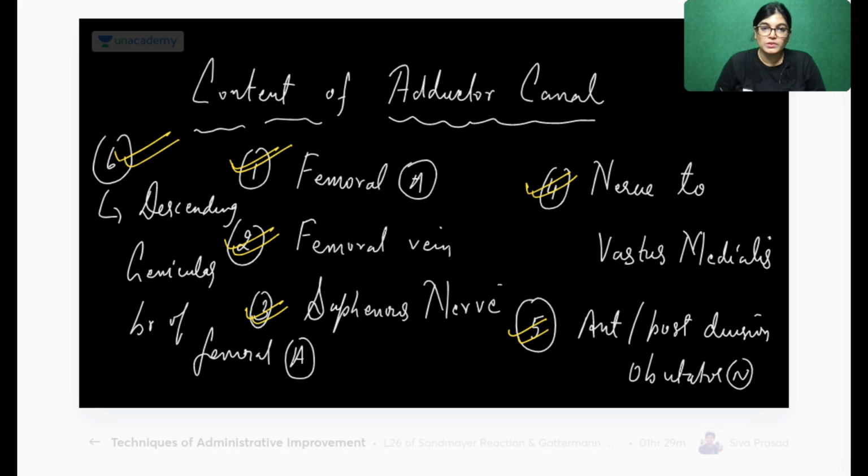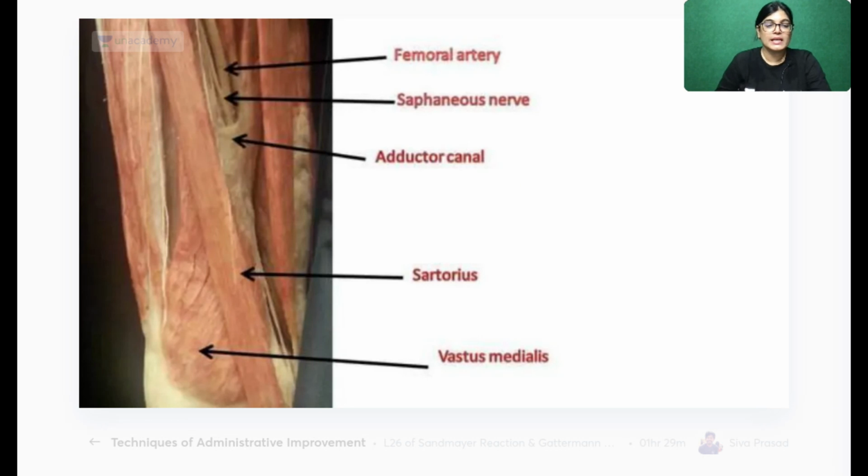After that, I want to show you a few cadaveric images of the adductor canal region. So let's see those images. See here, this is a plastinated cadaveric specimen in which you can see the adductor canal region. This area, as you can see, is of this gap. This opening which is shown is the adductor region. Sartorius muscle is just retracted to show you, but normally the adductor region will be overlapped.